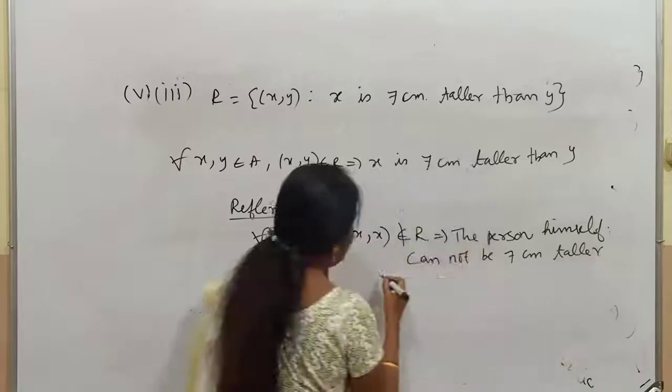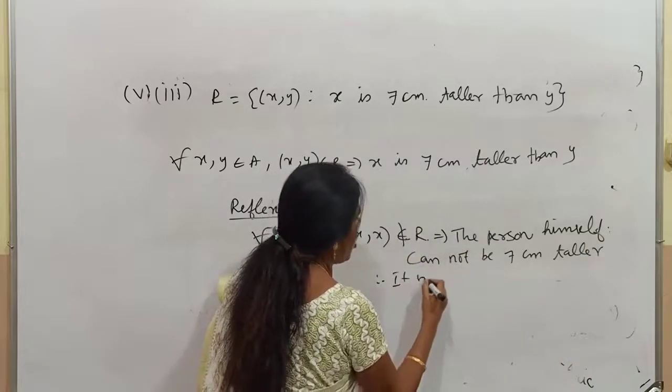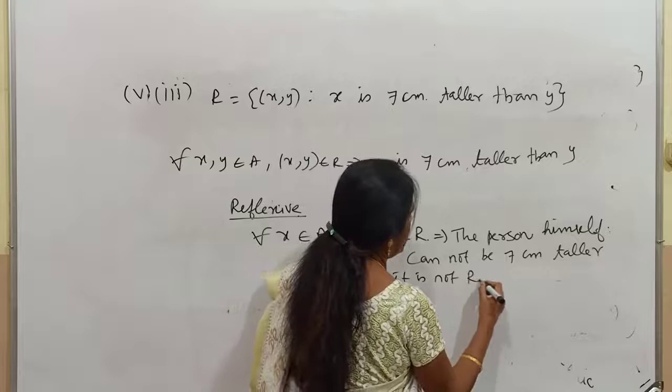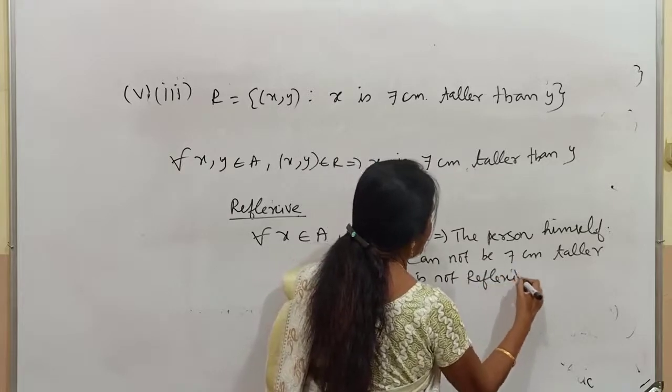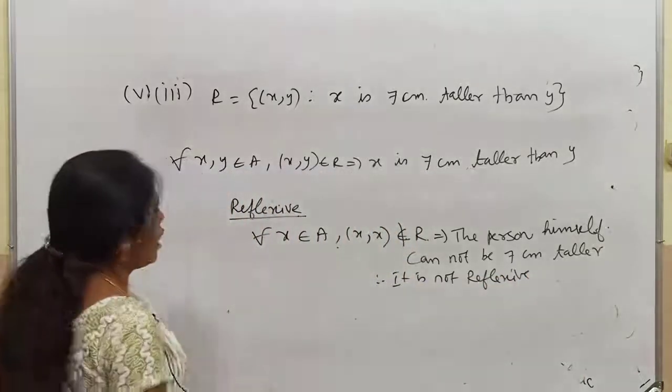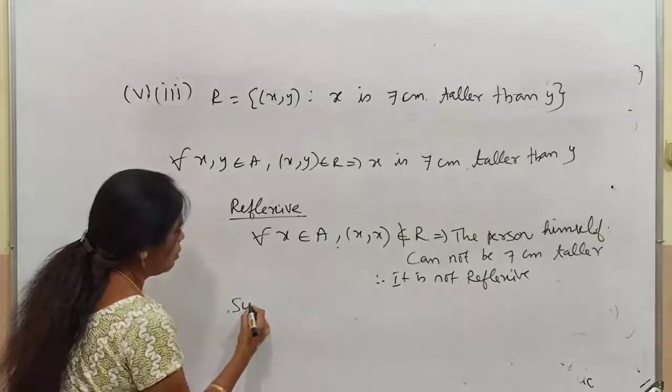So therefore it is not reflexive. Now, symmetric, how will you say that? Symmetric.